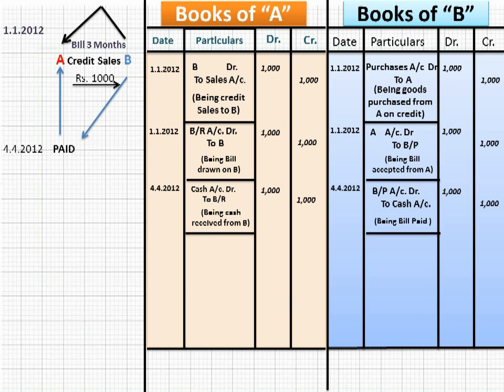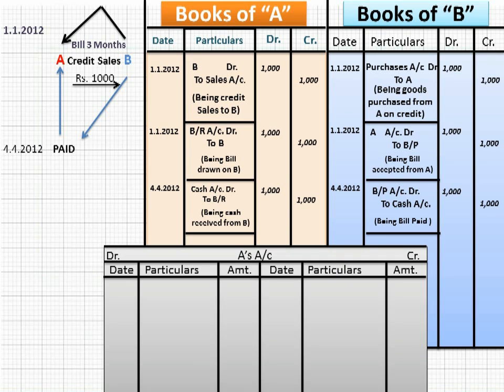So in this way, you have passed 3 journal entries in your books. Now you have to learn how to make drawers account in your books. Drawers account means A's account. So open A's ledger. So first of all, purchases to A. A has been credited in your journal entry. So A will be credited in ledger posting, means posted on the credit side. So write down on credit side on 1st January 2012 by purchases ₹1,000.